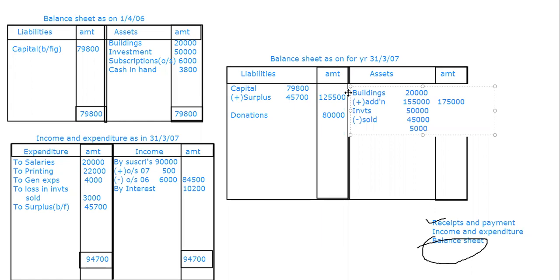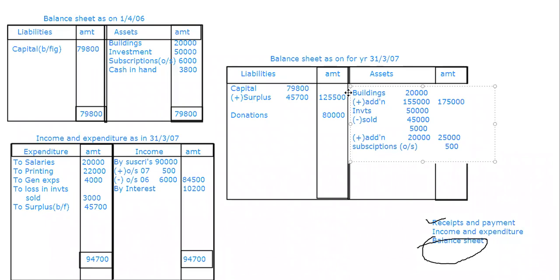To this one, did we have any extra purchases again? Extra purchase, the same investments. Yes, ma'am. We made again extra additions of 20,000. So now total leftover is how much? 25,000. Next, subscription. Last year subscription 6,000. Current year subscription outstanding is how much? 500. Yeah, 500 we'll take here.